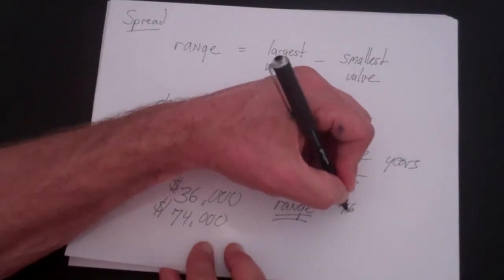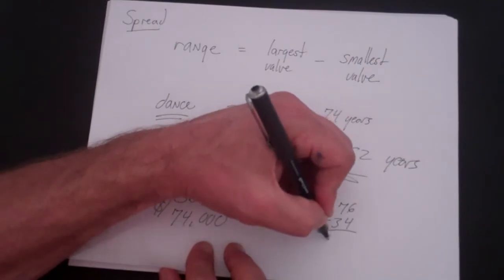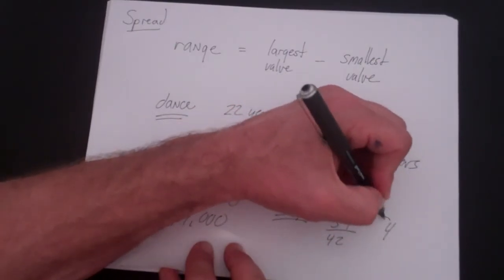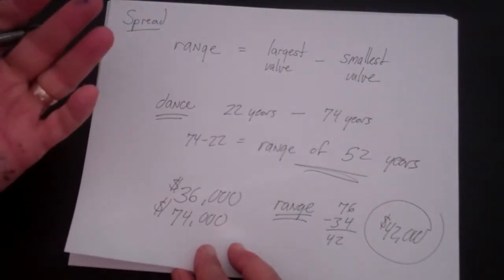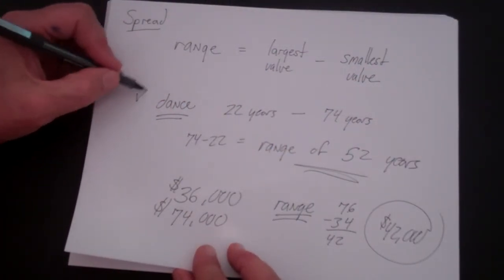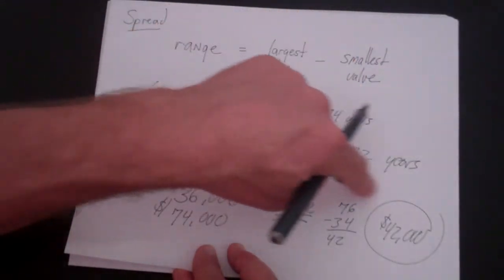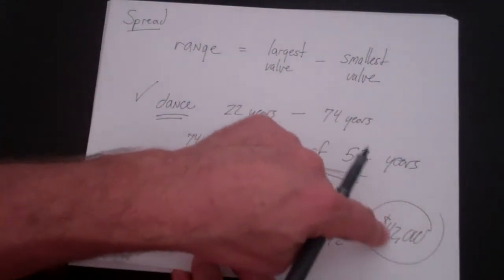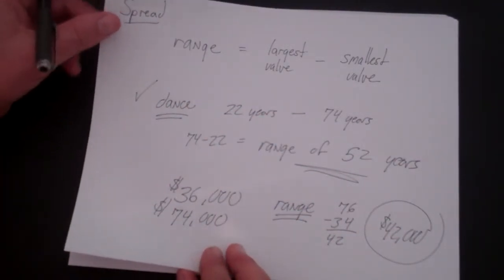It would be 76 minus 34. I think that's 42. So that would be a range of $42,000 per year. Actually, I think you get a sense here. In my dance group there's a large range of ages, and among teachers there's a fairly large, but not terribly large, range in salaries.